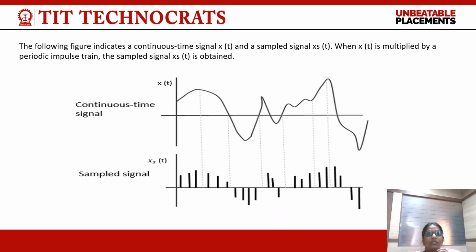The following figure indicates a continuous time signal x(t) and a sampled signal x_s(t). When x(t) is multiplied by a periodic impulse train, the sampled signal x_s(t) is obtained. So from the figure it is clear that x(t) is a continuous time signal and the sampled signal x_s(t) is discrete in nature.